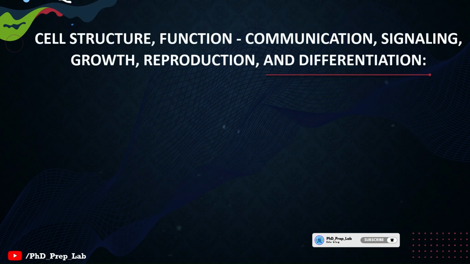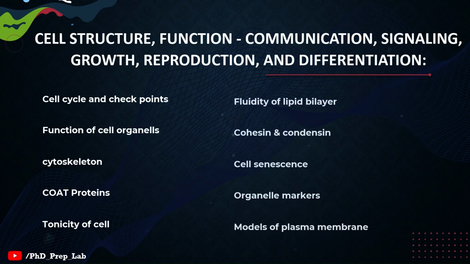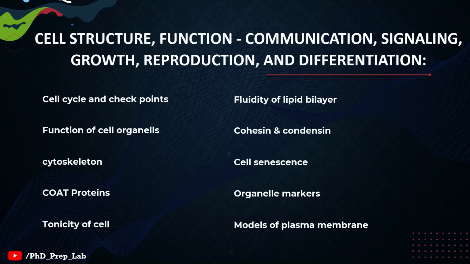Now the next chapter is cell structure, function, communication, signaling, growth, reproduction and differentiation. Under this also we are going to have some very important topics such as the cell cycle and checkpoints. The function of all cell organelles in a broad way should be known. Cytoskeleton is a very important topic. Then the coat proteins, the fluidity of the lipid bilayer, the cohesin and condensin model, cell senescence, and organelle markers, again a very important topic, and the models of the plasma membrane should not be missed.